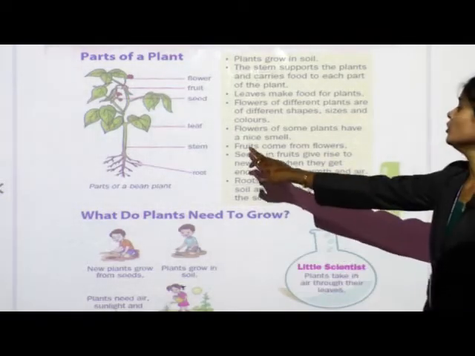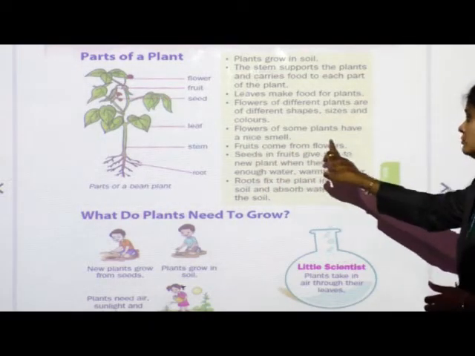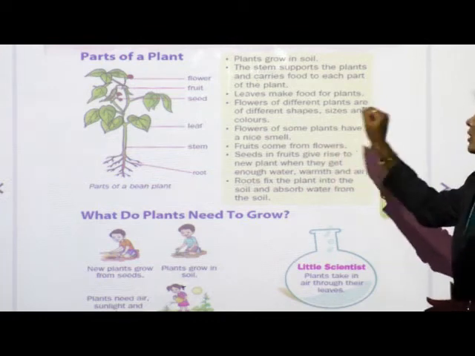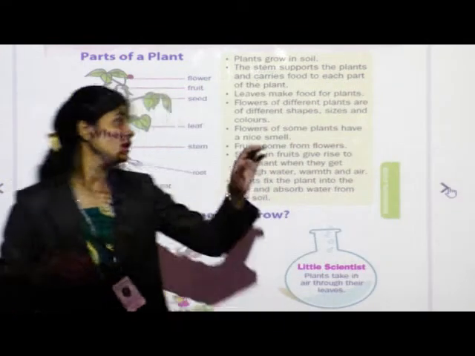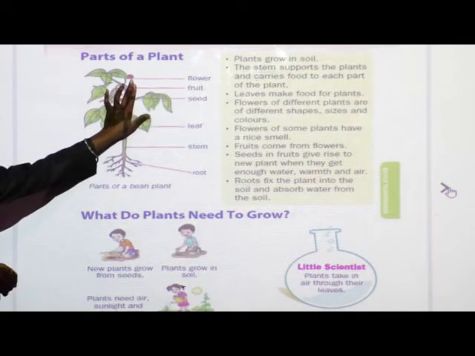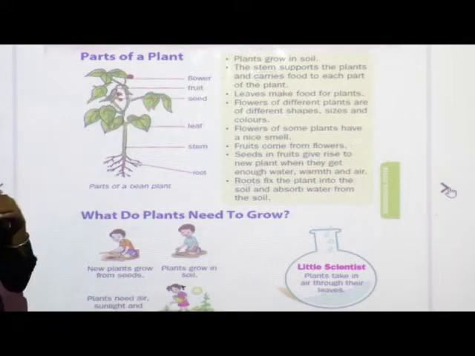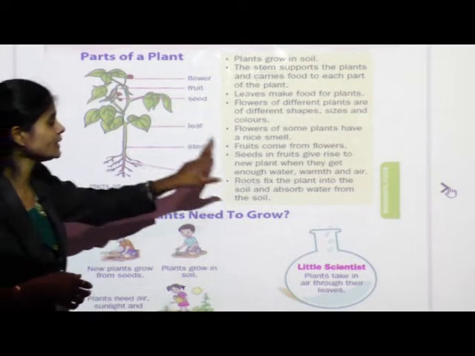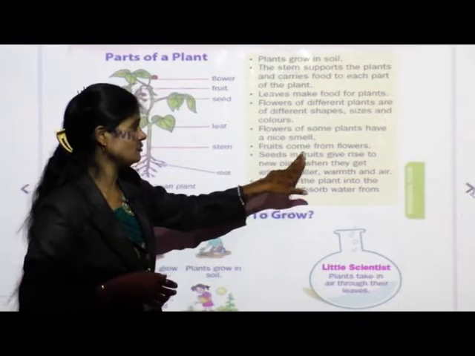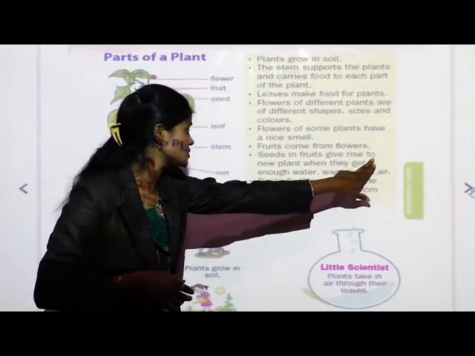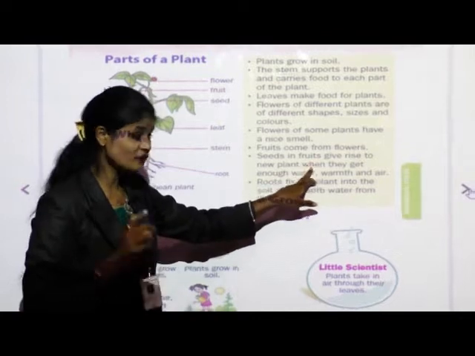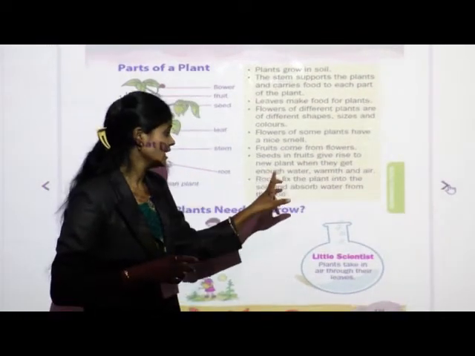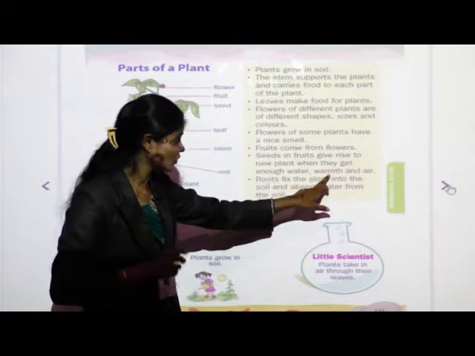Next see, fruits come from flowers. How do fruits come? See, these are the flowers. And when flowers get dry, after few days, that flower converts into fruit. Okay, next see, seeds in fruits give rise to new plants when they get enough water, warmth and